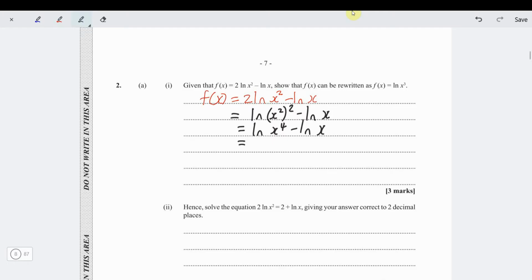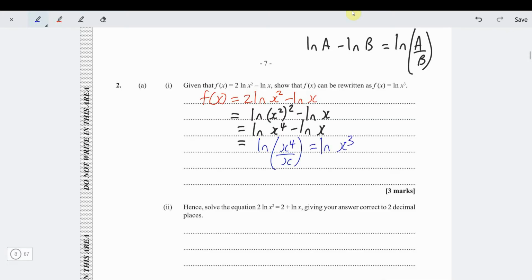In that case now, we know that we can write log a minus log b as the log of a over b. That's a given. So let's do that. We can write this then as ln x to the 4 over x, which is ln x cubed. And that is it. ln x cubed is our answer. 3 marks for doing nothing. Easy. Nice. Alright, part 2, it says hence solve the equation 2 ln x squared plus 2.